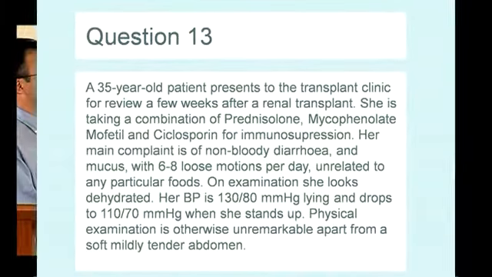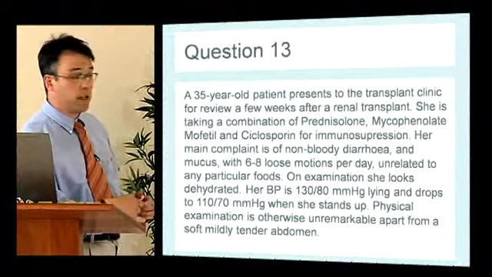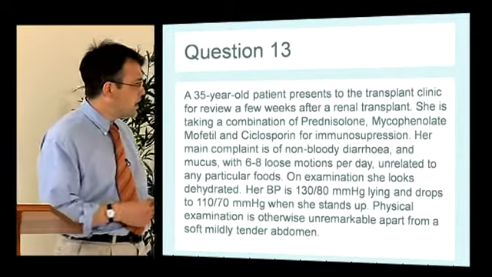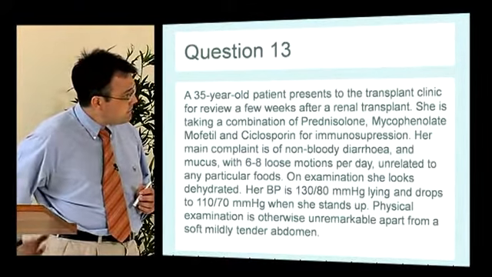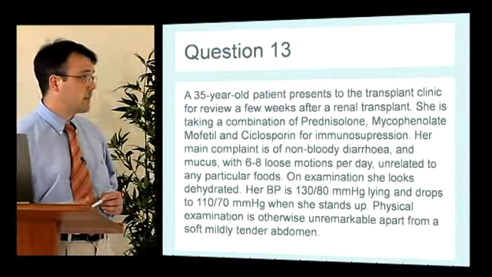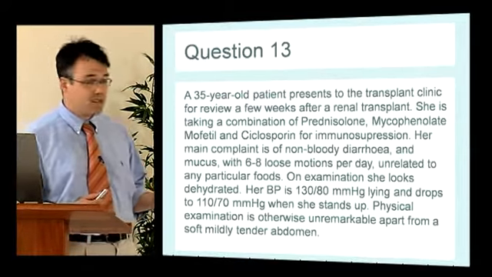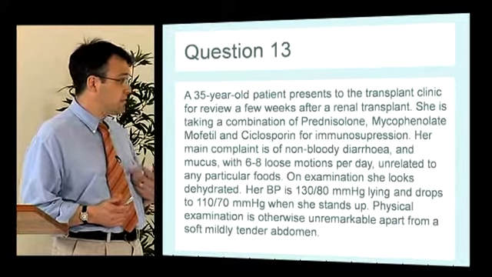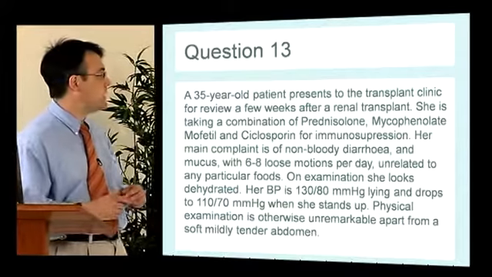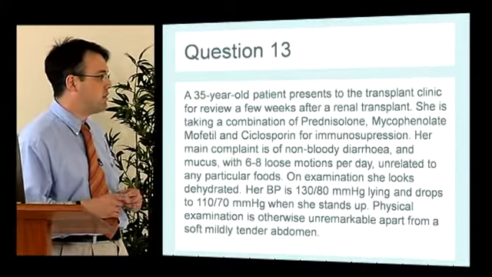Okay, question 13. A 35-year-old patient comes to the transplant clinic following a renal transplant. She's taking prednisolone, mycophenolate, cyclosporine. She's got diarrhoea. It's not bloody, but there is some mucus, and she's going quite a lot, 6 to 8 times a day, with no obvious food relationship.